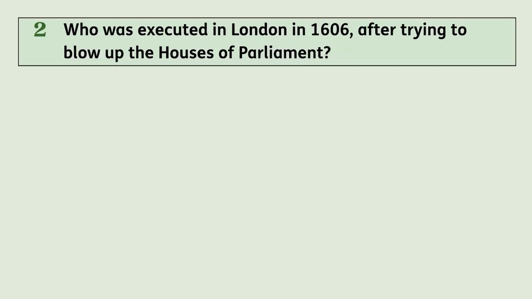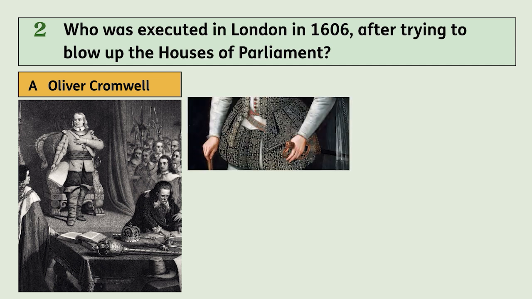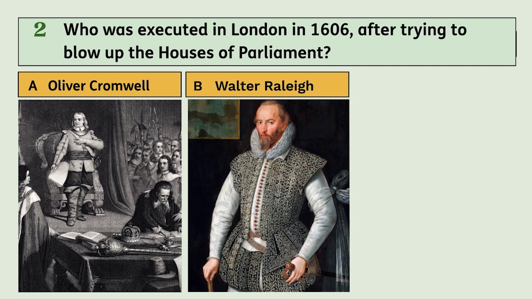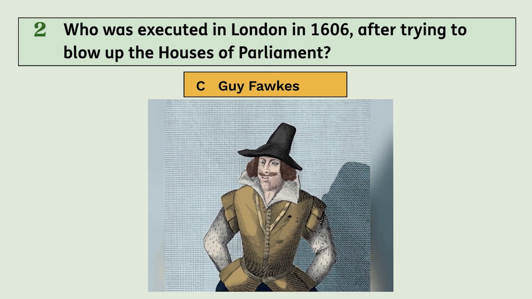Question 2. Who was executed in London in 1606 after trying to blow up the Houses of Parliament? Is it A, Oliver Cromwell, B, Walter Raleigh, or C, Guy Fawkes? The answer is C, Guy Fawkes.